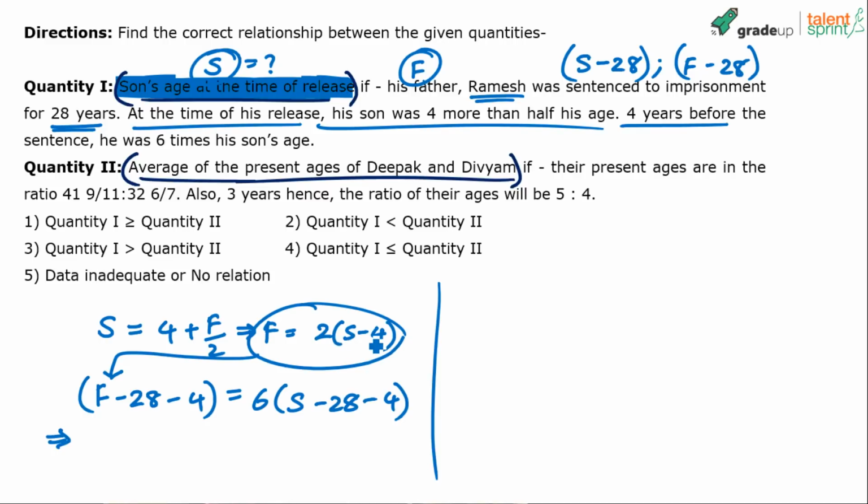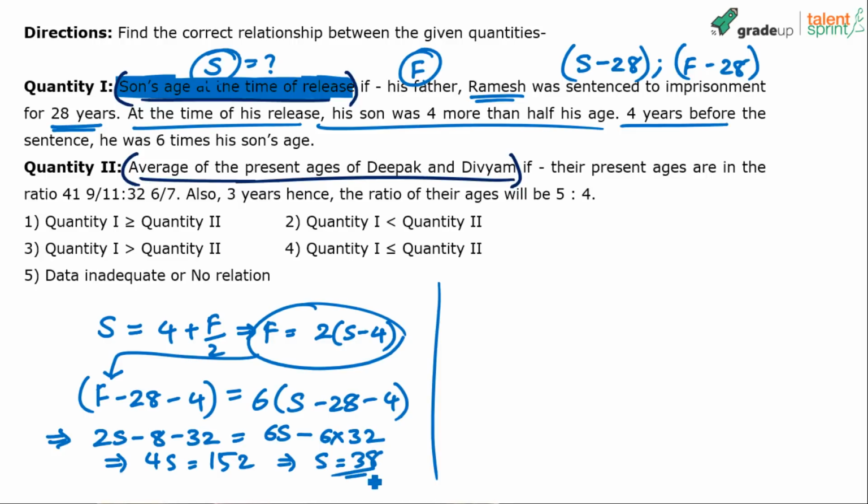So 2S minus 8. F is equal to 2S minus 2 into 4, 8. 2S minus 8 minus 28 minus 4 is minus 32, equals to, how much is this? 6S minus, 28 and 4 is 32, 6 into 32. And now you have to simplify this. So I think I'll get 6S minus 2S, 4S equals to 6 into 32 minus 32 is 5 into 32. 5 into 32 is 160. 160 minus 8 is 152. So 4S is 152, which means S is equal to 38.